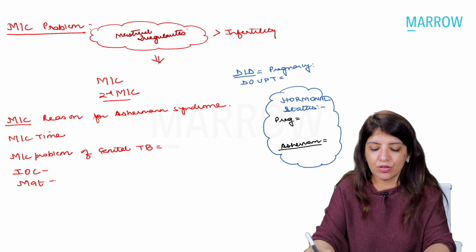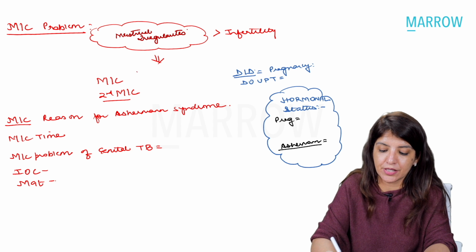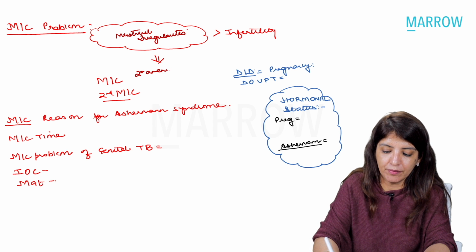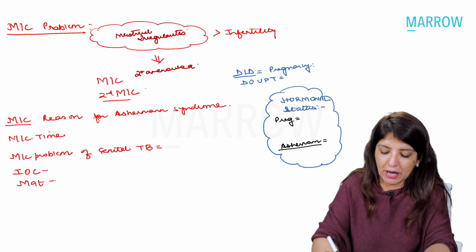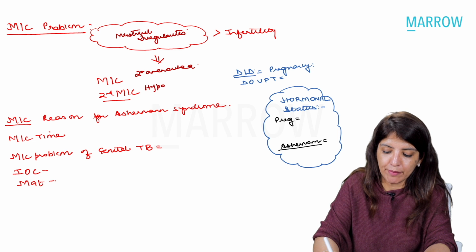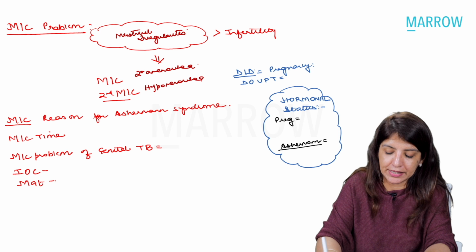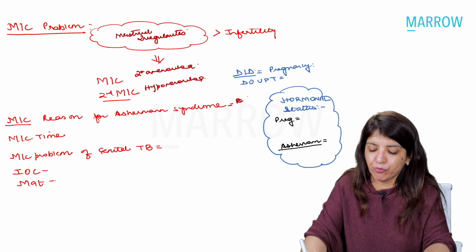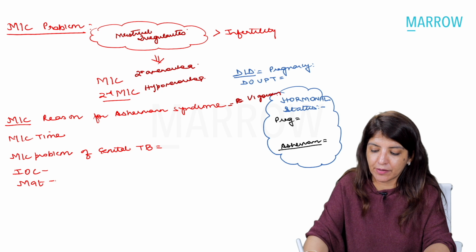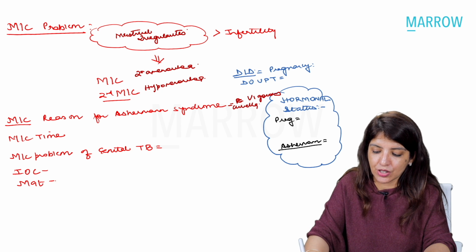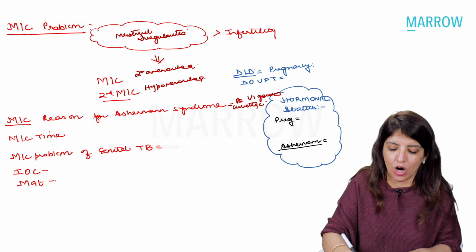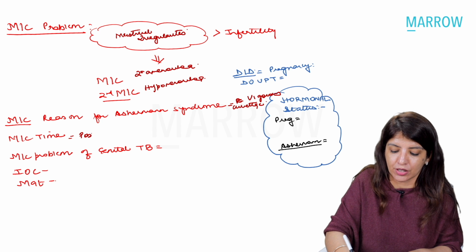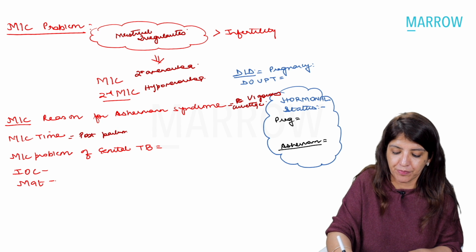And amongst menstrual irregularities, the most common is secondary amenorrhea, followed by hypomenorrhea. Hypomenorrhea means less bleeding. What is the reason for Asherman syndrome? It is if vigorous curettage has been done. So vigorous curettage is the reason for Asherman syndrome. Most common time is if you do this curettage in the postpartum period.